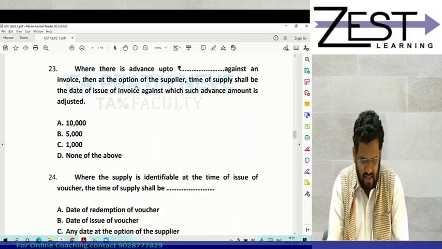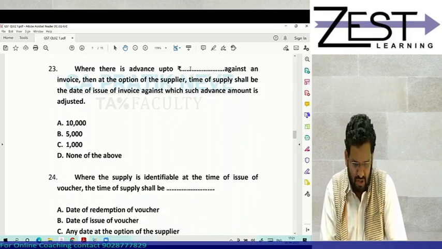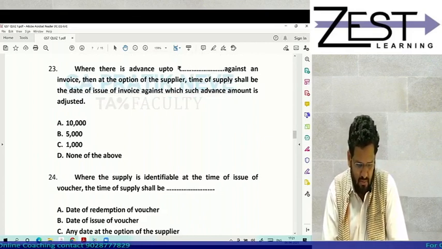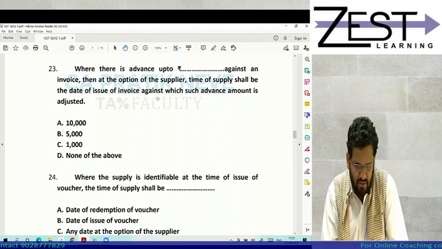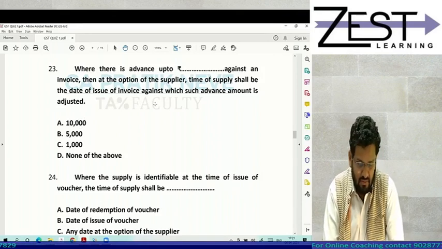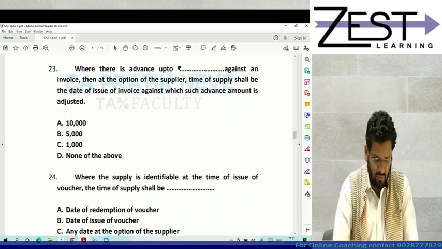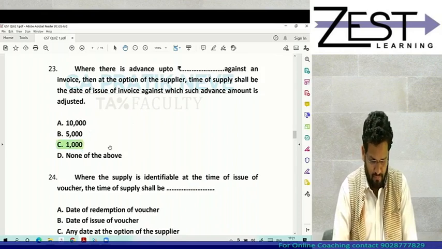Where there is an advance up to rupees dash against an invoice, then at the option of the supplier, the time of supply shall be the date of issue of invoice against which such advance is adjusted. Yes, answer is rupees 1000. Perfect.